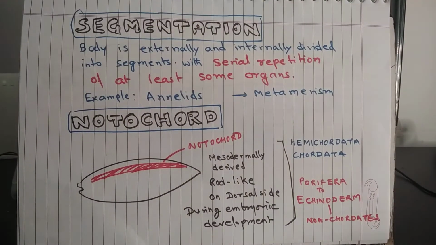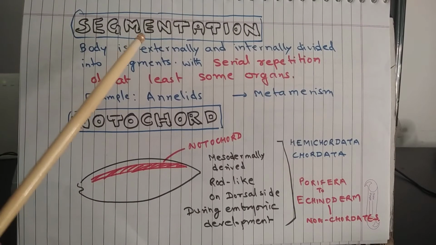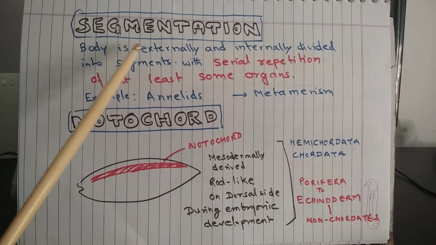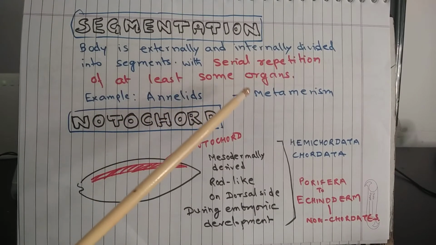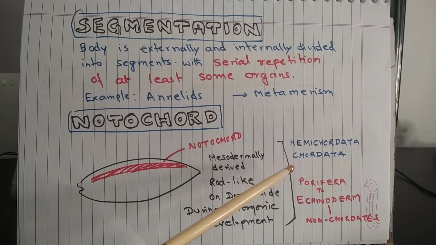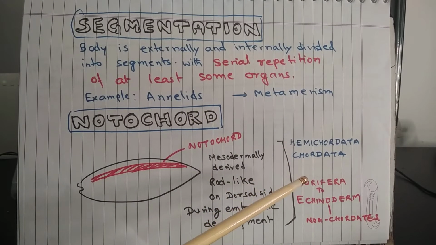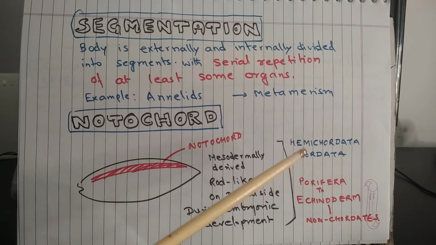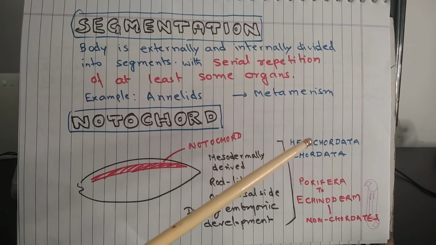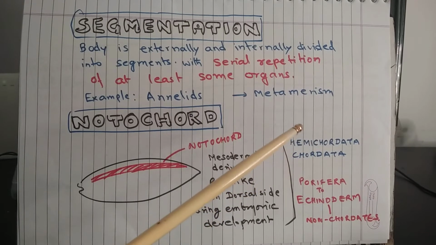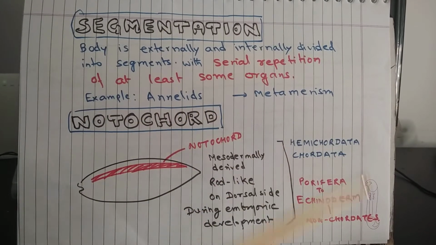Segmentation. In some animals, the body is externally and internally divided into segments with serial repetition of at least some organs. This is seen in Annelida. The body of an annelid, say an earthworm, is divided into different segments, externally as well as internally, and there is a repetition of some organs.